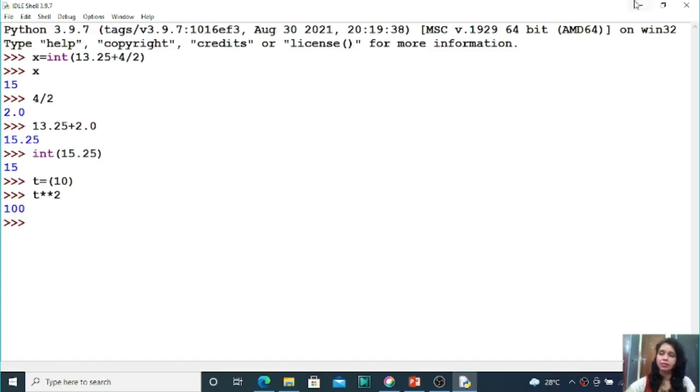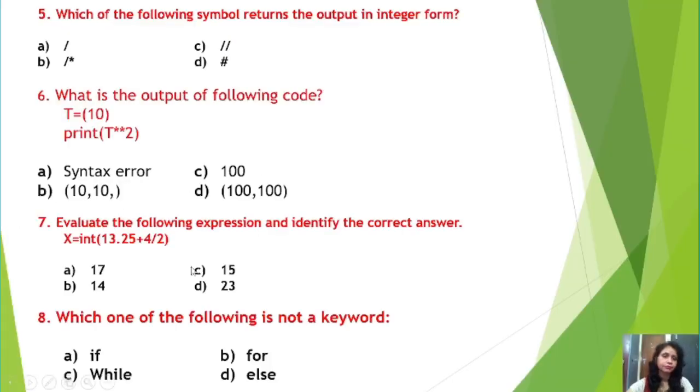Let us discuss the next question. Now, question number 8: which one of the following is not a keyword? This one is very simple students, I already discussed it. So here, if is a keyword, for is a keyword, else is a keyword. Option C, that is your While, right students?